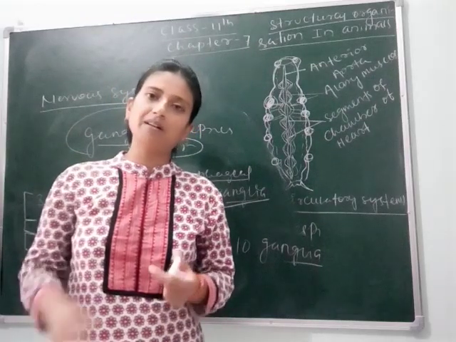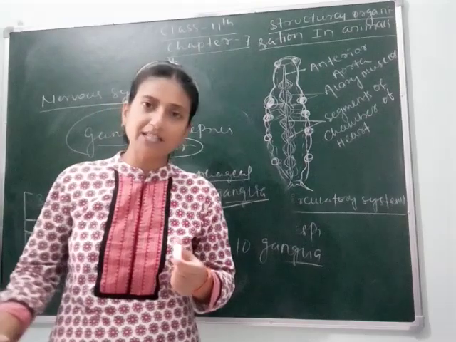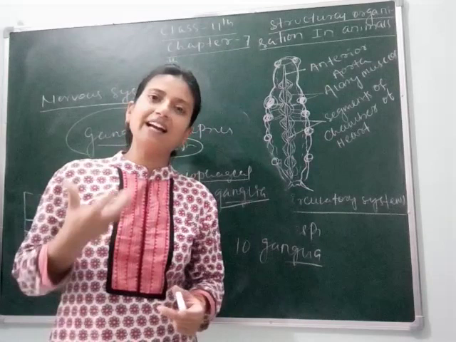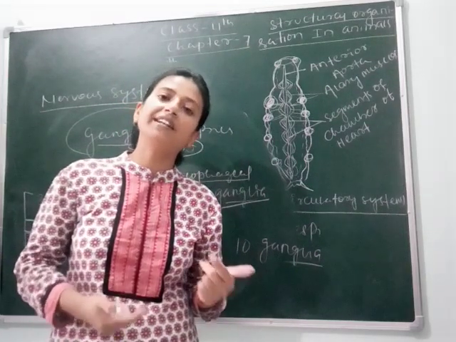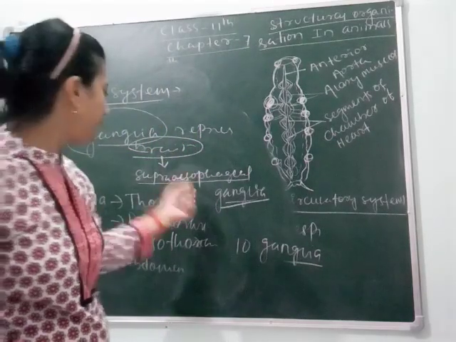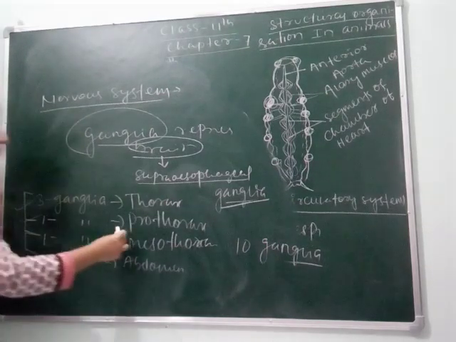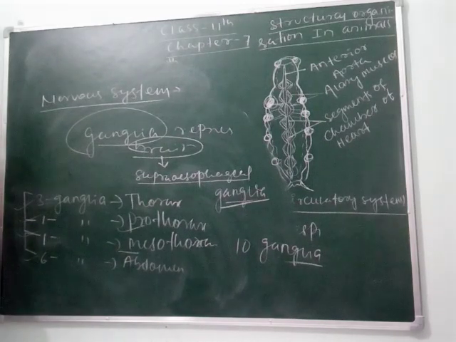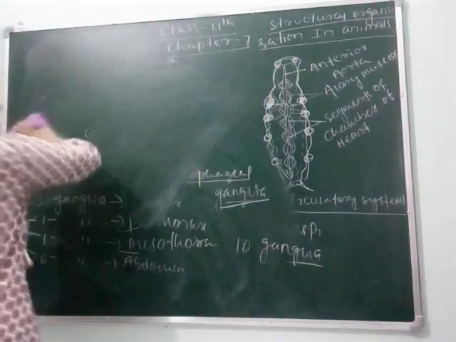Like in vertebrates, where neurons act as carriers of messages to the brain and different parts of the body, exactly so in the cockroach. As it is an arthropod, it does not have a highly developed brain, but still its nervous system is represented by ganglia and supraesophageal ganglia, which we can call the brain. So there are 3 ganglia in the thorax region, then 1 in the prothorax, 1 in the mesothorax and 6 in the abdomen. So this is the nervous system. Next topic is our sensory organs.